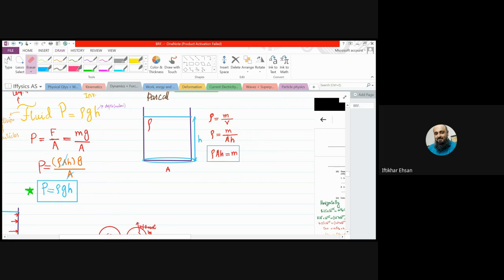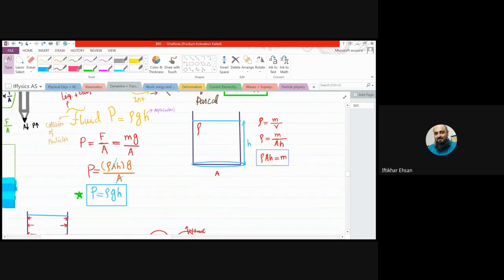Clear? What happens? The A will be cancelled by A. So we will be left with rho HG. You can write it multiplying in any order. Rho G H saying is very fluent, and whatever we can speak easily, it is easy to remember as well.